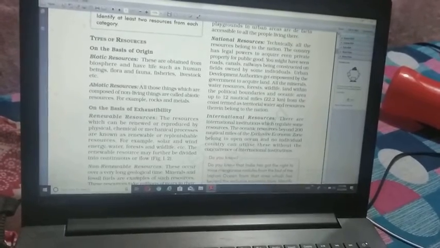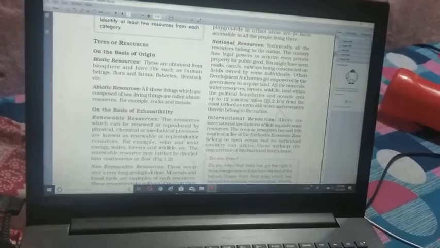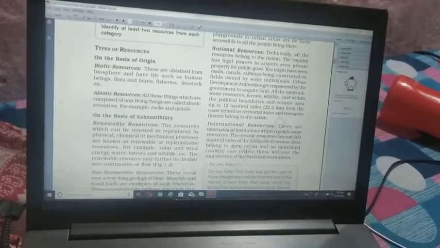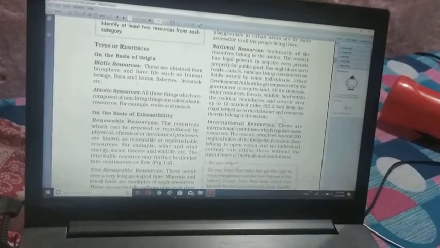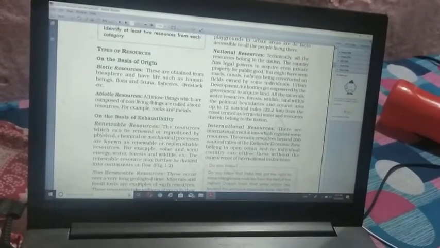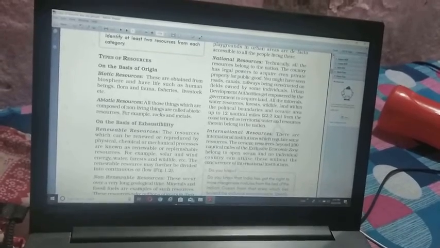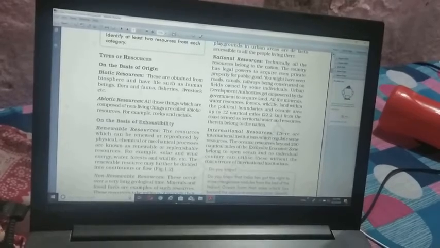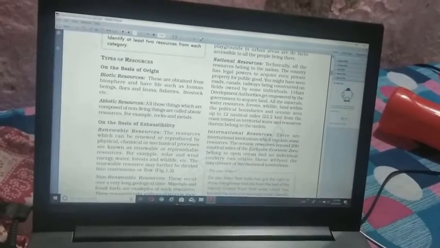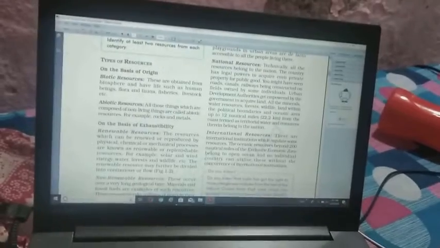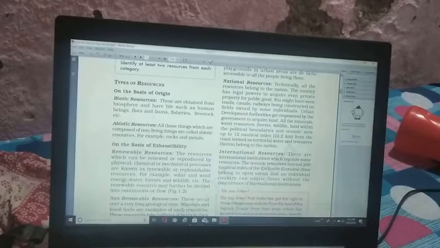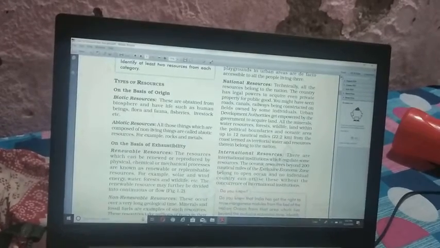Now the last category is international resources. It means beyond national level, the economic zone. For example, in the ocean, within 22 kilometers, it is national. Our country has power within 22 kilometers of the ocean.